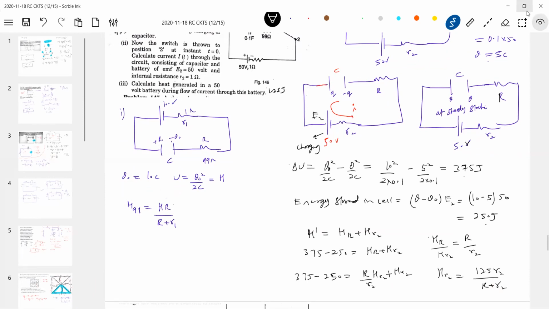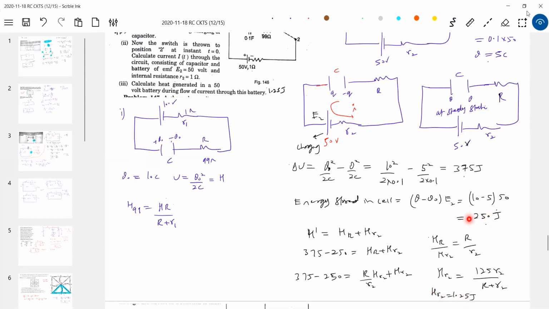Even so, what should you take here? What is the total energy? Anybody, HR2? Because I want 1.25. It's given here, no? 1.25, I'll write it. And what is the total energy available to the cell? 250 plus 1.25, 251.25, of which 250 it will store, remaining it will dissipate.